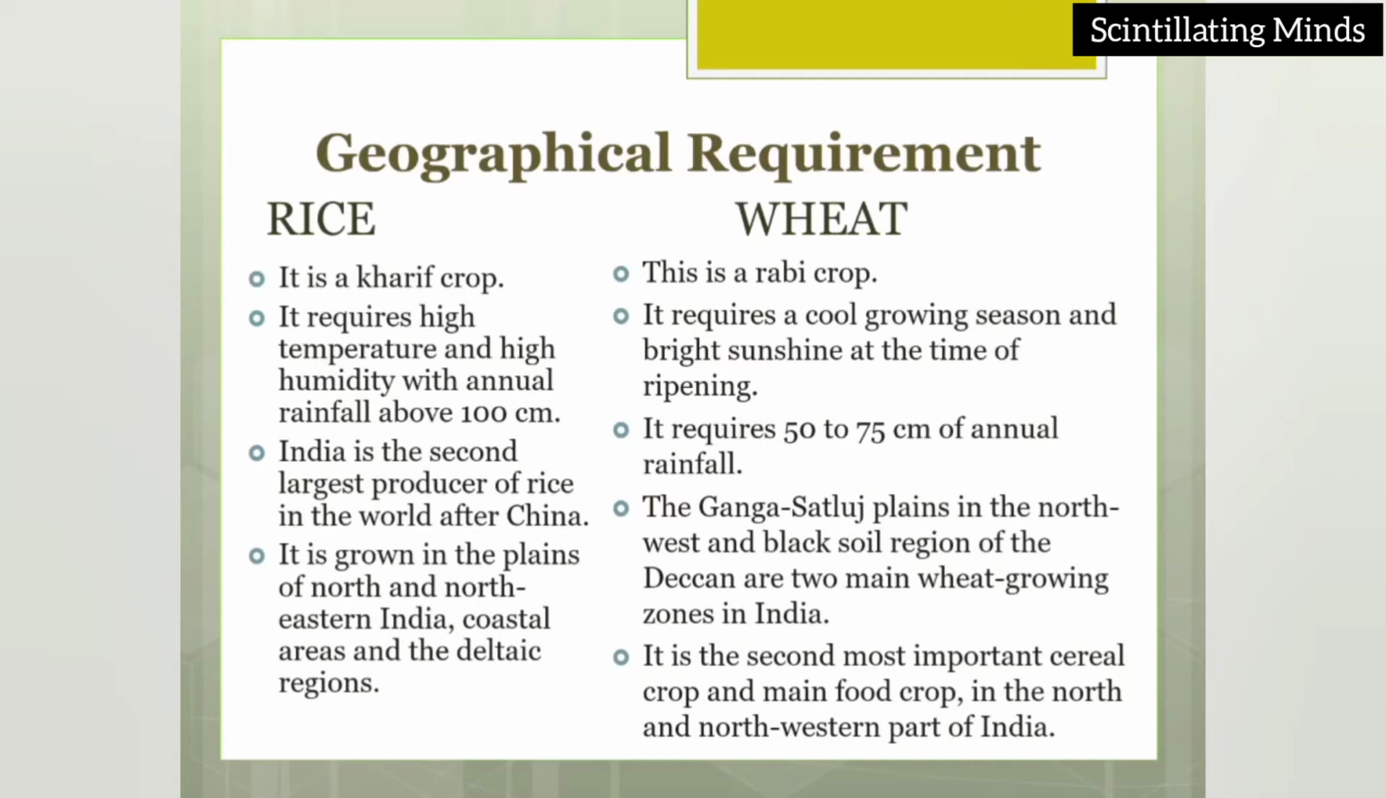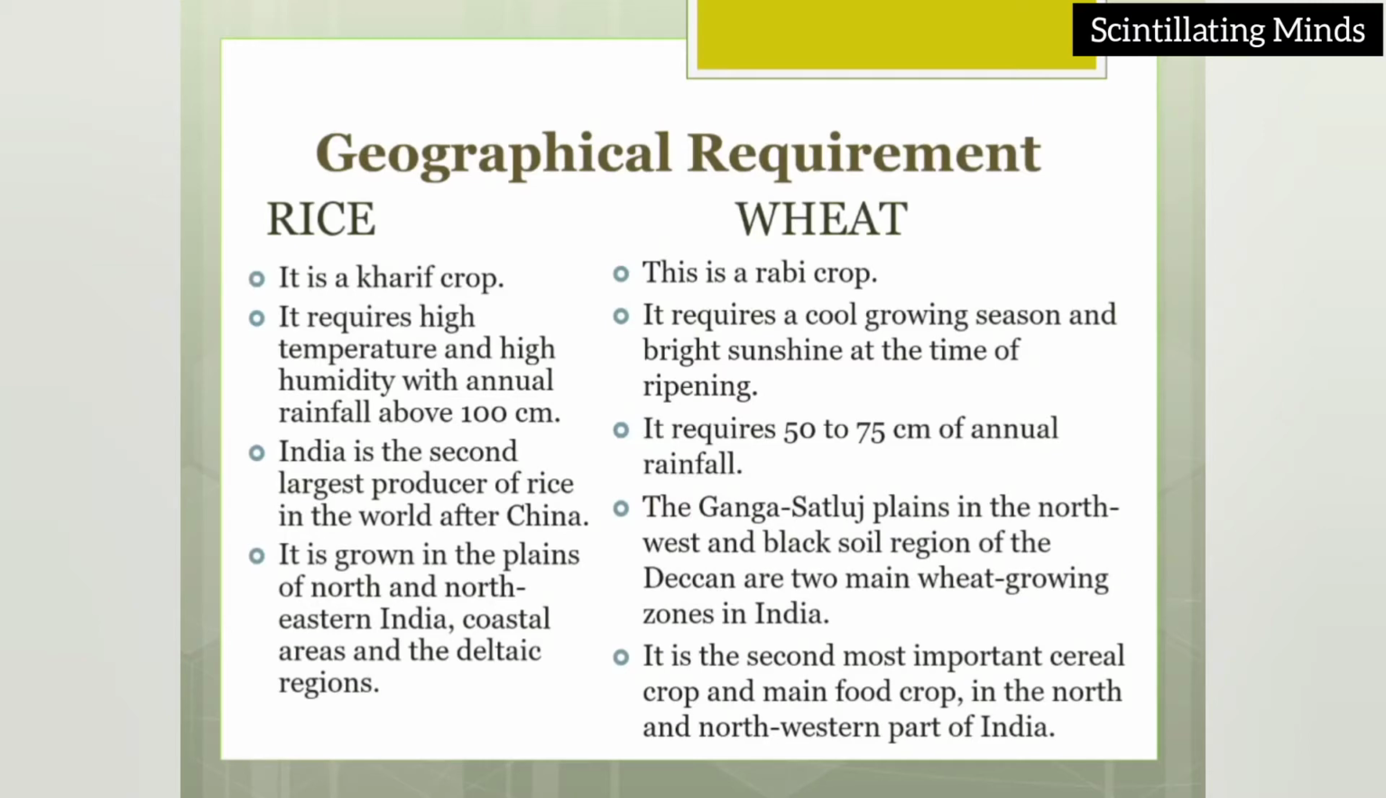It needs high temperature and high humidity with annual rainfall above 100 centimeter. Means it requires a large amount of rain. Number two, India is the second largest producer of rice in the world after China. India has got the second position in producing rice. It is grown in the plains of north and northeastern India, coastal areas, and the deltaic region. These are the main regions where rice is grown in large quantity.